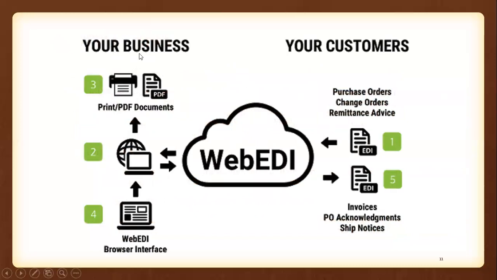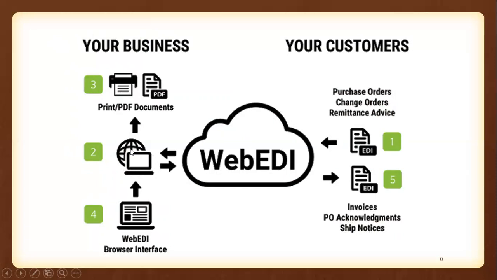See here, this is your business and this is your customers, nothing but trading partners. In between your business and your customers, web EDI is acting as an intermediary. In the first step, your customer, your purchase company, is preparing what? A purchase order, and that purchase order will be sent through web EDI.